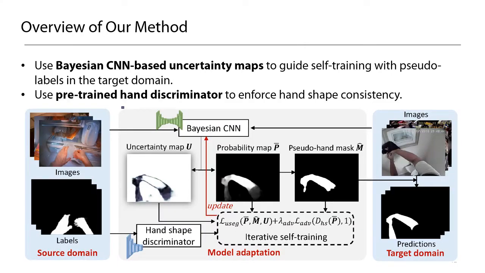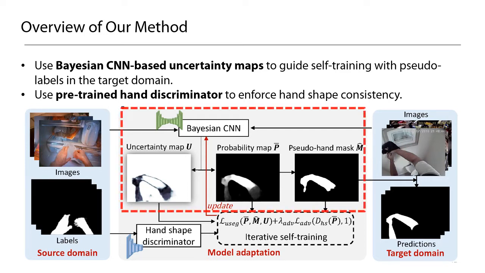Here is an overview of our method. Our method uses two critical components for training the hand segmentation model. The first component is the use of model uncertainty maps estimated by Bayesian CNN as guidance for iterative self-training.